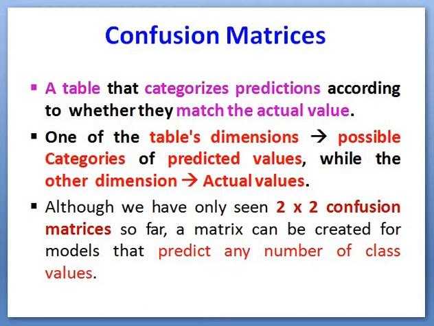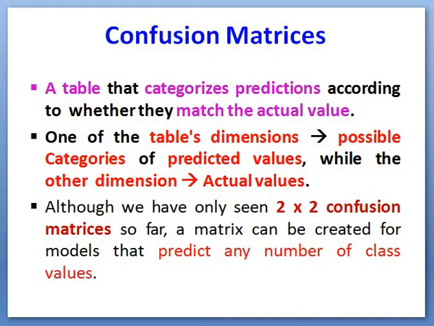At the same time, it's a table that categorizes predictions according to whether they match the actual values. That is, one dimension of the table represents the predicted value and another dimension represents the actual values.